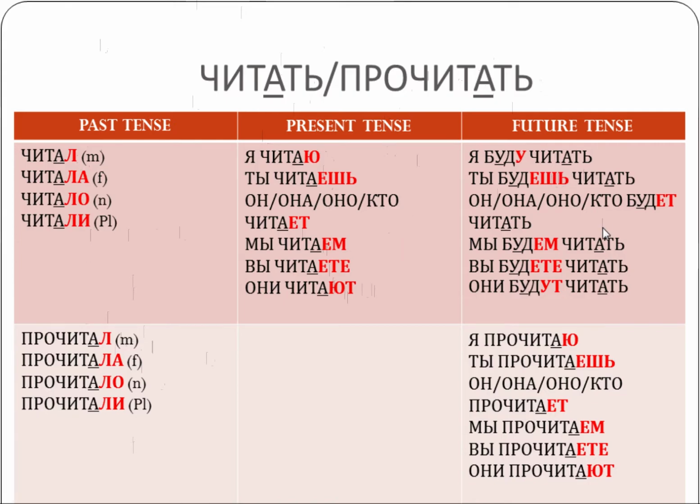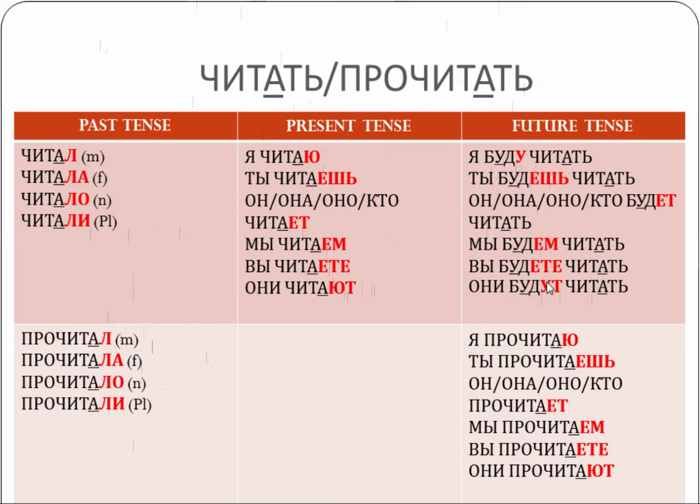Future tense is new. So for imperfective verbs, we're going to use two verbs. We're going to add an extra helping verb, the verb to be, быть. And we're going to put it into the right forms to match the subject. So out of these two verbs, the closest one to the subject is the one that's going to conjugate, and the second verb will always be in the infinitive form.